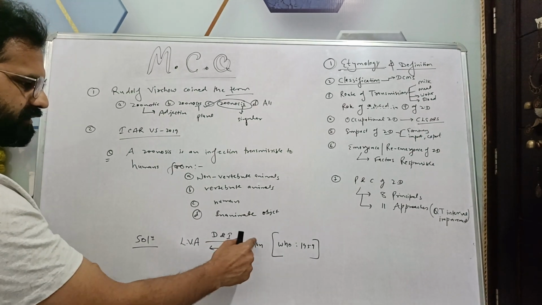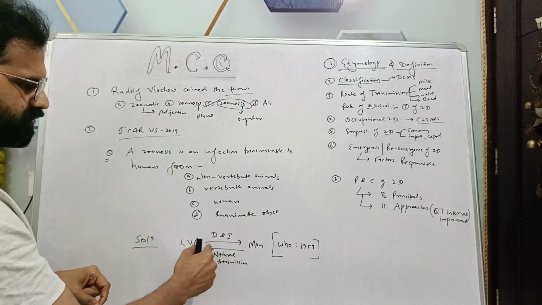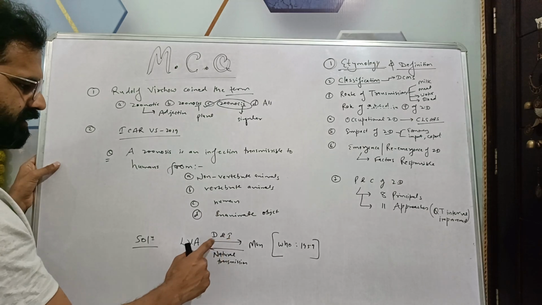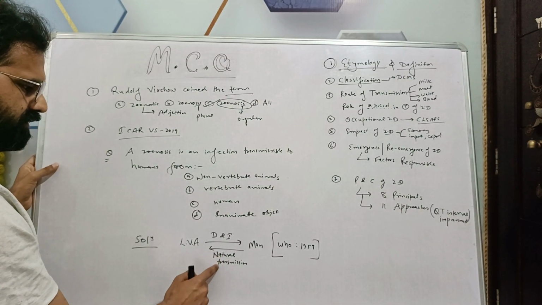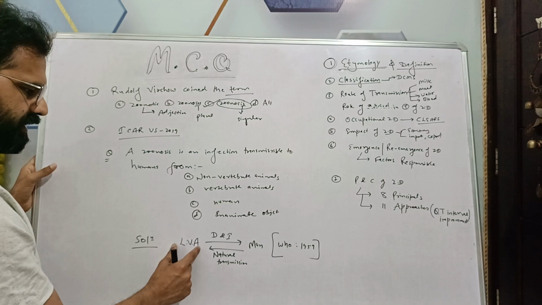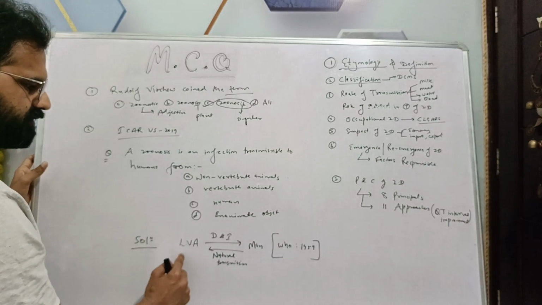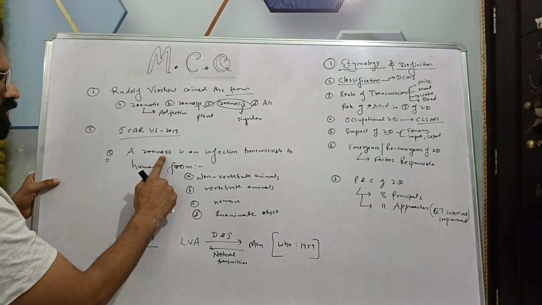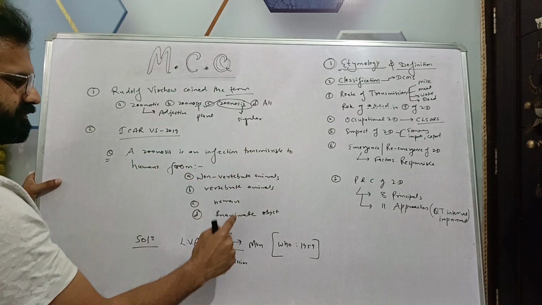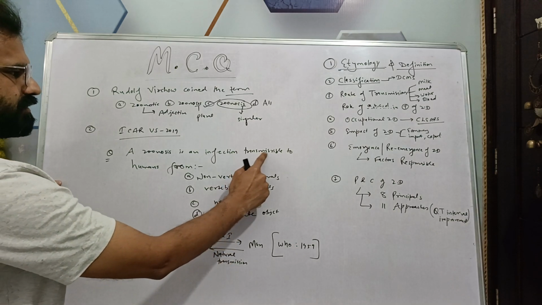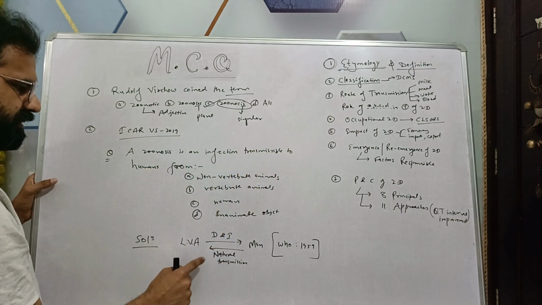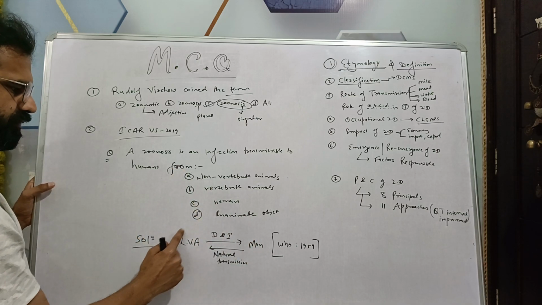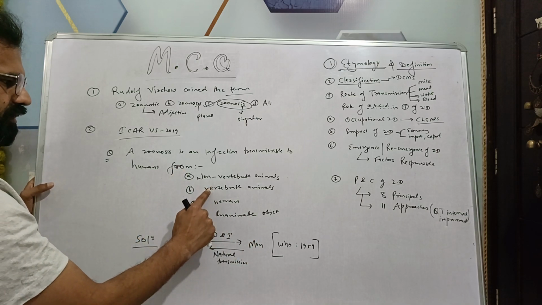So the transmission between these two, that is disease and infectious agent, natural transmission between lower vertebrate animal and man, this is known as zoonosis. What they have asked is, a zoonosis is an infection transmissible to human from, so from where? Vertebrate?